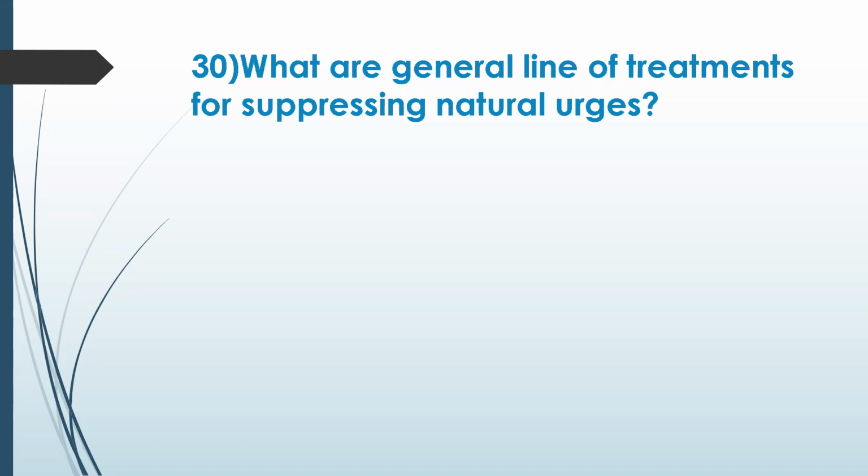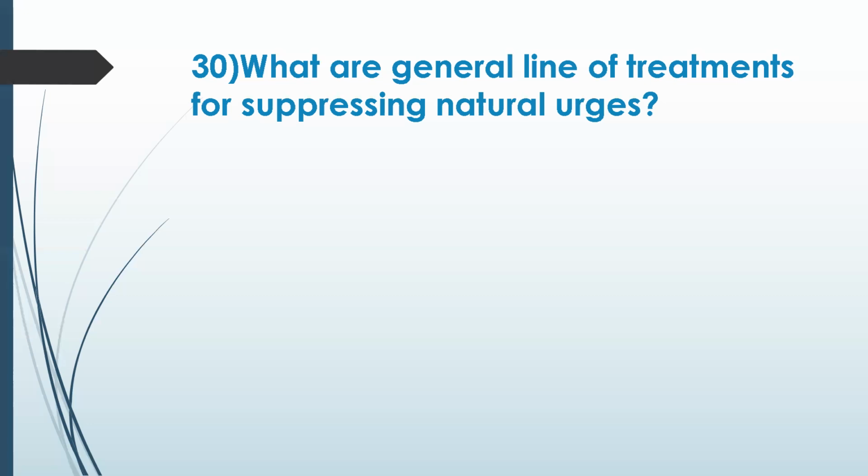Abhyanga takes care of Vata. Most of the diseases are due to Vata aggravation only. So Abhyanga will help you in keeping that in line. That is one of the treatments. And following Dhuma and Nasya for certain urges like sneezing and cough.